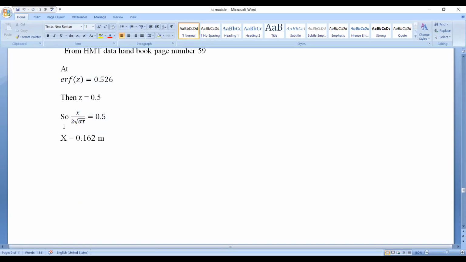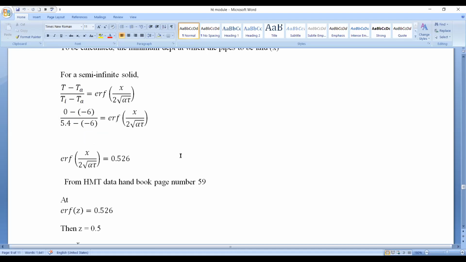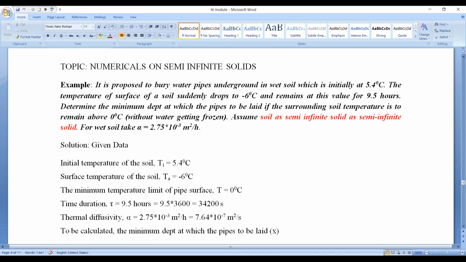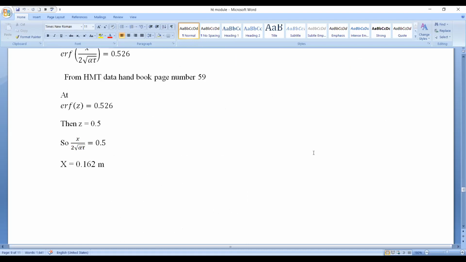This should be the depth of the pipe at which the surface temperature of the pipes will not fall below 0 degrees centigrade. So this is the required answer of the problem. Only one thing was to be calculated: determine the minimum depth at which the pipes are to be laid if the surrounding soil temperature is to remain above 0 degrees centigrade. I hope this is clear.